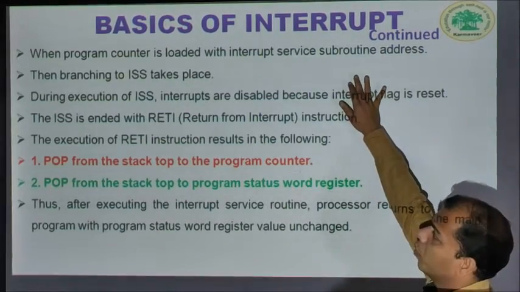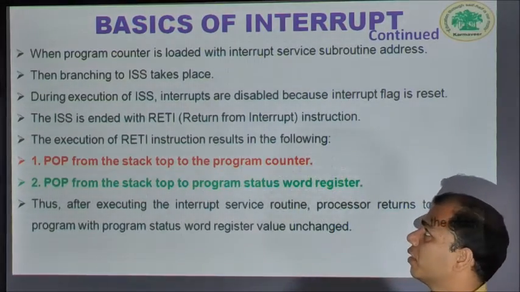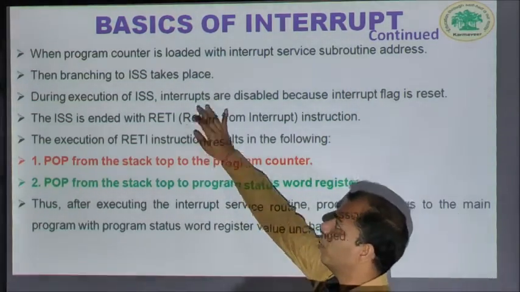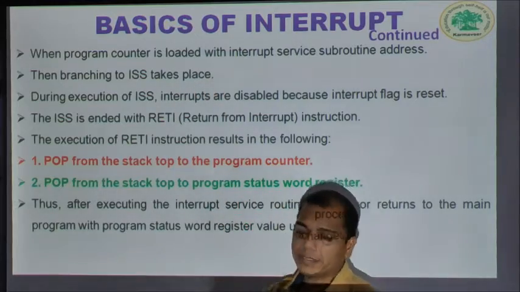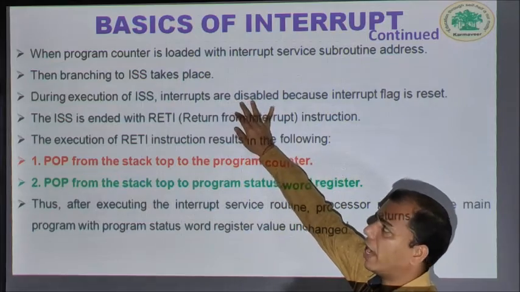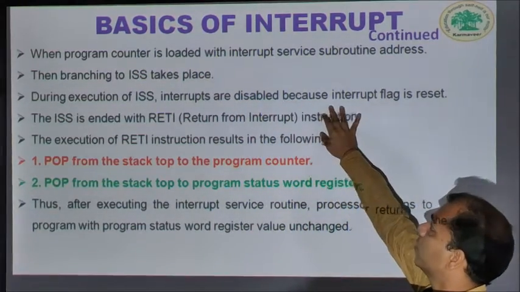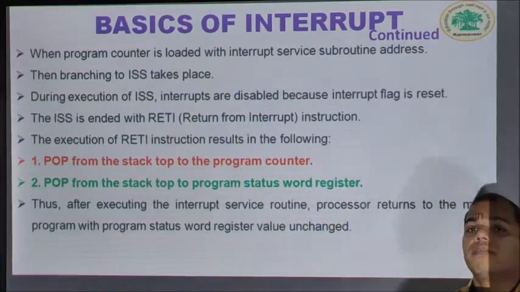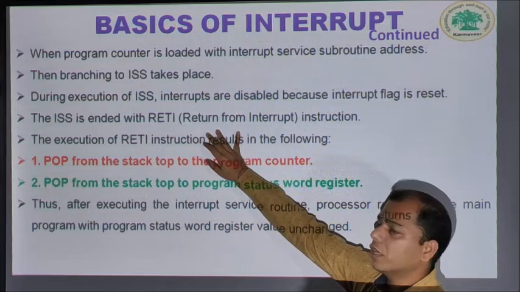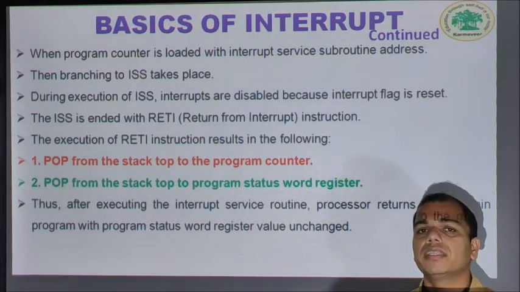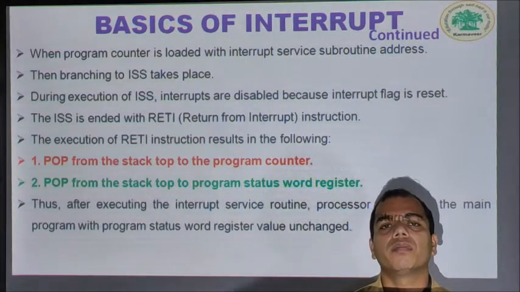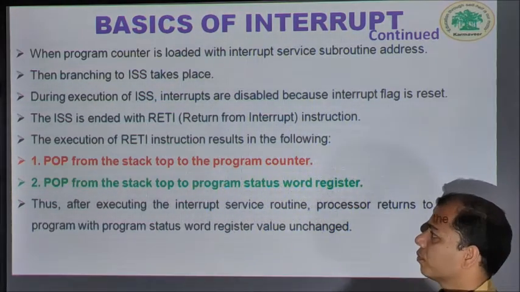Now, when the program counter is loaded with the interrupt service subroutine address, branching to the ISS takes place. During execution of the ISS, interrupts are disabled because the interrupt flag is reset. The interrupt service subroutine ends with the RETI instruction, that is, the return from interrupt instruction.